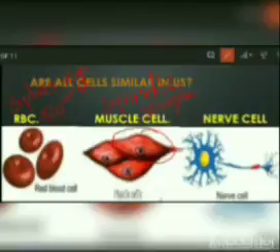This is the longest cell in our body, and it has the greatest lifespan also. So the longest cell in our body. This is a messenger. This cell is a messenger.